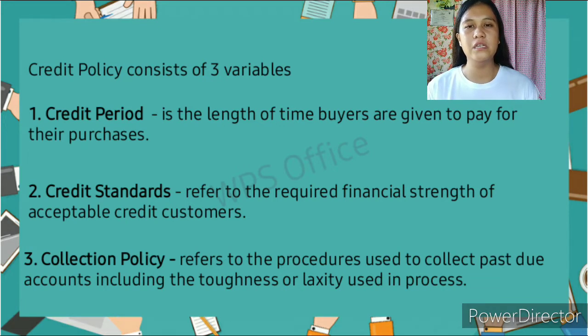Credit period is the length of time buyers are given to pay for their purchases. In other words, credit period refers to the duration of time that is given by the seller to the customers to pay off the amount of the product that the customer has purchased from the seller. The credit period refers to the length of time allowed customers to pay for their purchases. It generally varies from 15 days to 60 days. When a firm does not extend any credit, the credit period would obviously be zero.